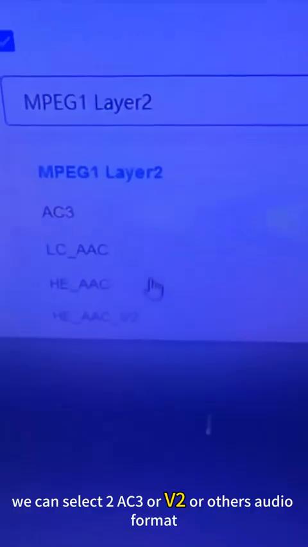For the audio output, we can go ahead and choose. We can select MPEG-1 Layer 2 or various other available formats. After we make our selection, we can simply click on the Apply button followed by the Confirm button, and then the audio will be converted into a format that our terminal can accept.